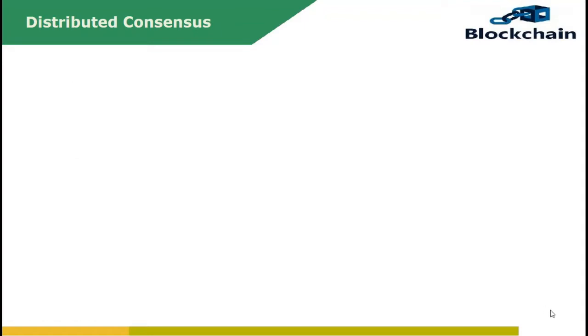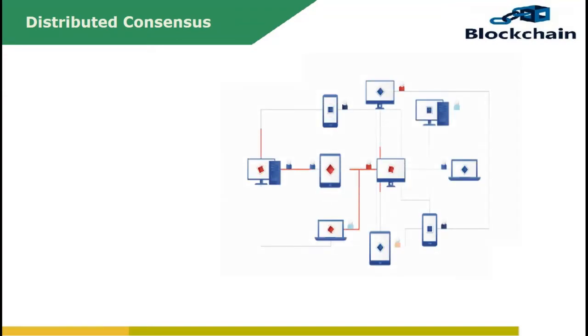Let's begin with distributed consensus. Before understanding consensus, let's look at a centralized system. Consider a centralized system like a database holding key information about voter ID cards in a country. A central administrator has authority to maintain and update the database. The task of maintaining any update, like adding, deleting, or updating names of people who qualify for voting eligibility, is performed by a central authority called the government, which remains solely in charge of maintaining the genuine record.